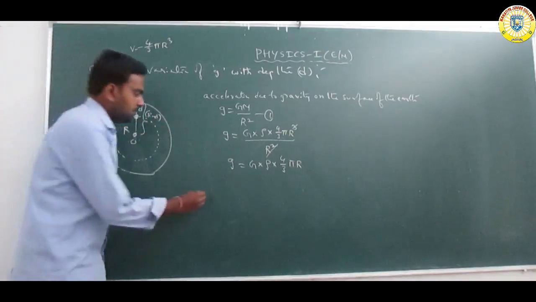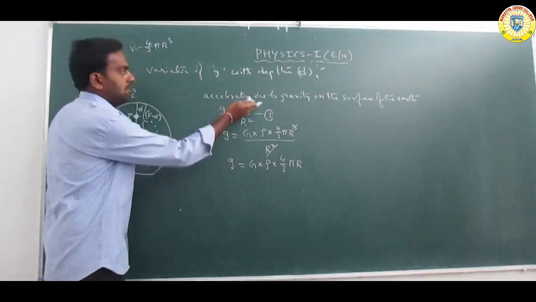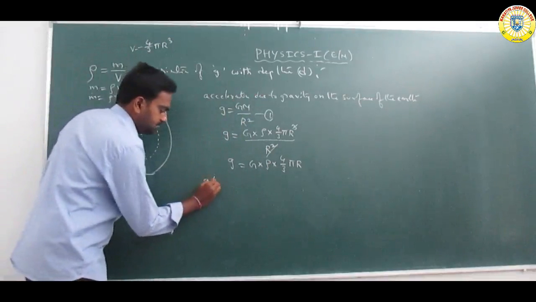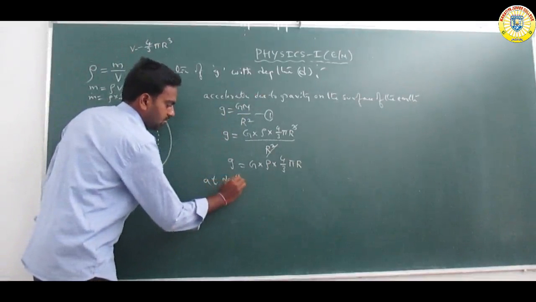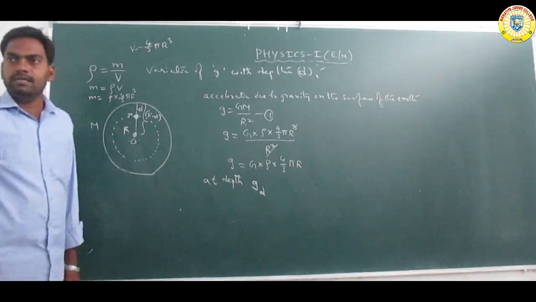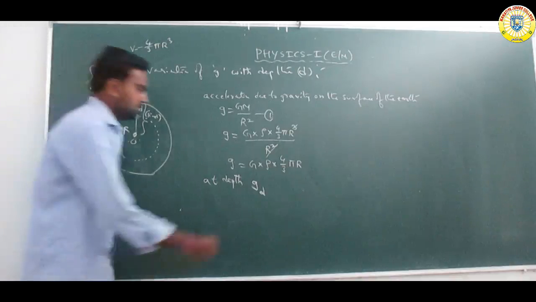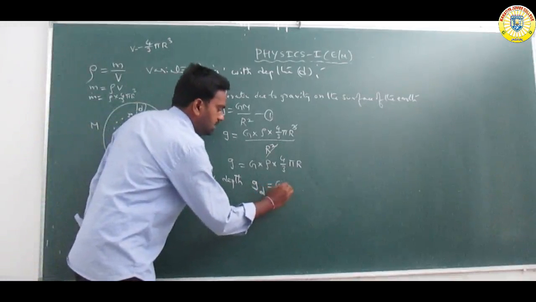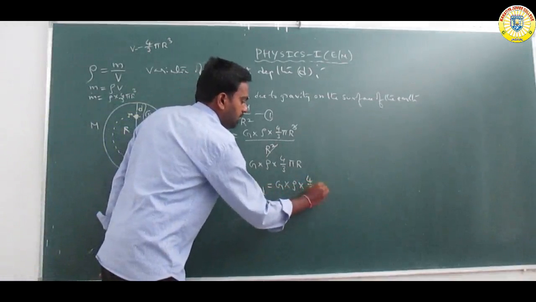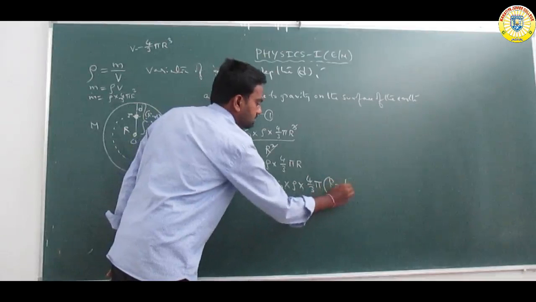That was on the surface of the earth. At depth, g d is equal to G into rho into 4 by 3 pi into (R minus d).